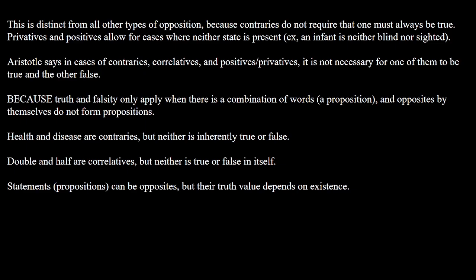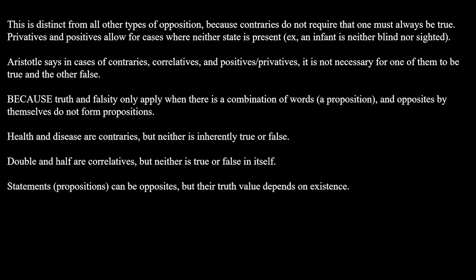This is distinct from all other types of opposition. Contraries do not require that one must always be true, and privatives and positives allow for cases where neither state is present. Again, an infant can be neither blind nor sighted. Aristotle says that in cases of contraries, correlatives, and positives and privatives, it is not necessary for one of them to be true and the other false, like blindness and sight. I mean, blindness and sight don't necessarily have to be true, right?